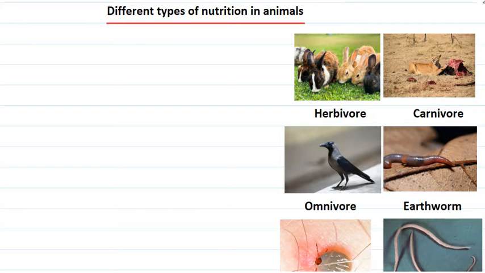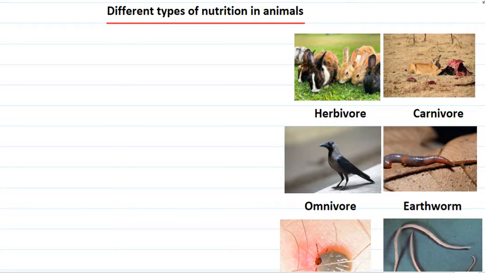The topic for today's video is different types of nutrition in animals. In our previous videos, we had already learned that animals are heterotrophic organisms, which means they cannot synthesize their own food and hence they are dependent on other organisms for obtaining their food and nutrition. So today in this video, we will be looking at different types of nutrition present in animals by which they obtain all the nutrition required for growth and development.